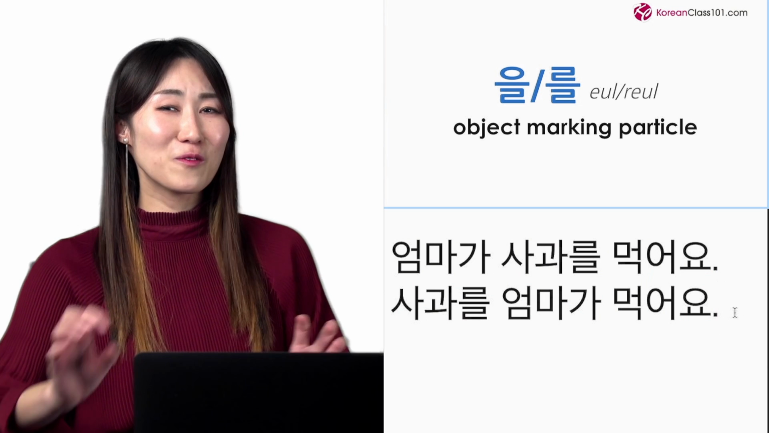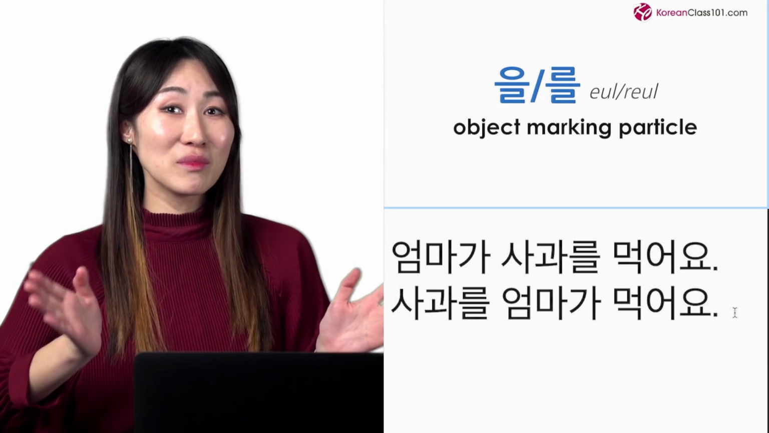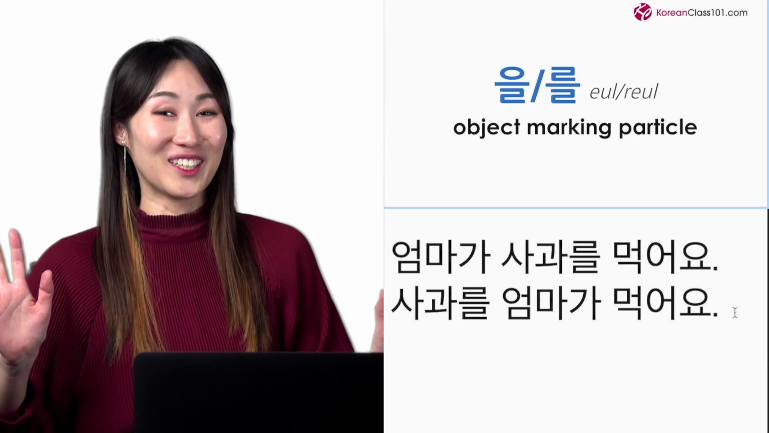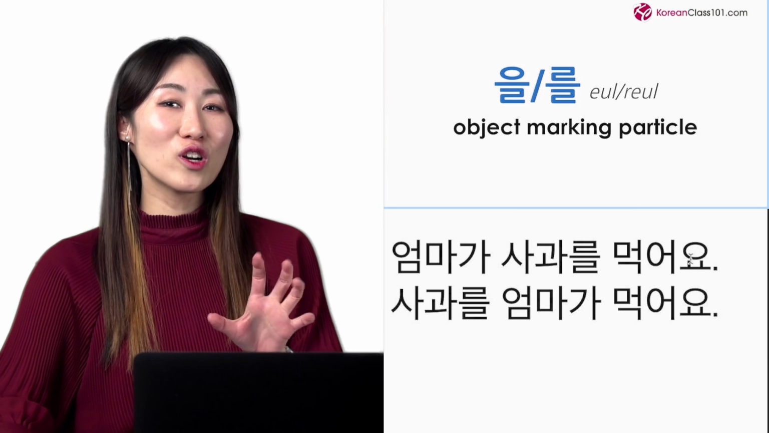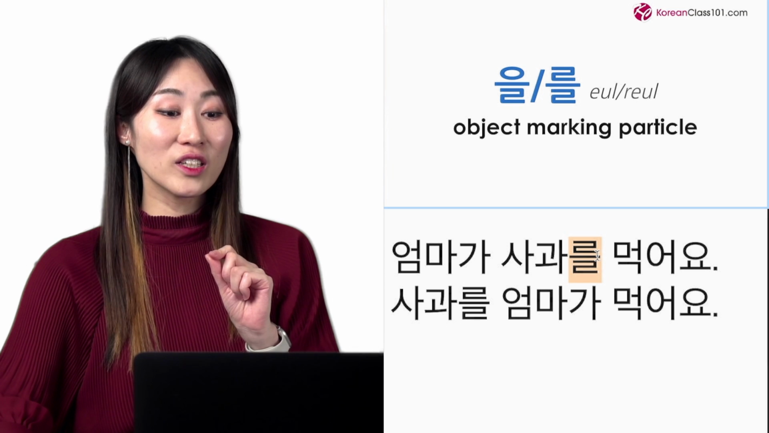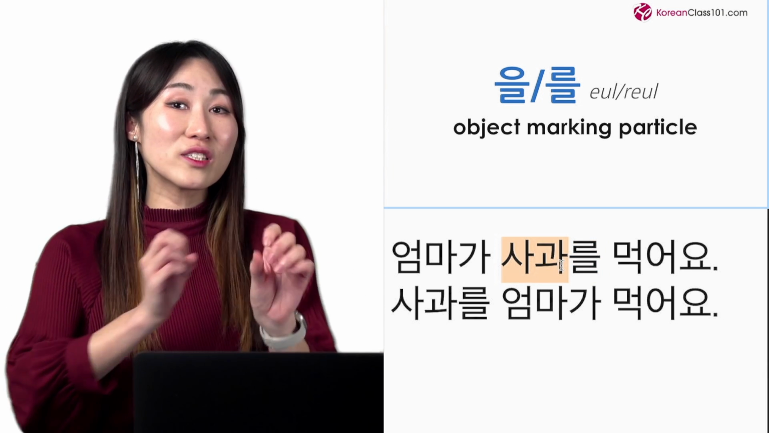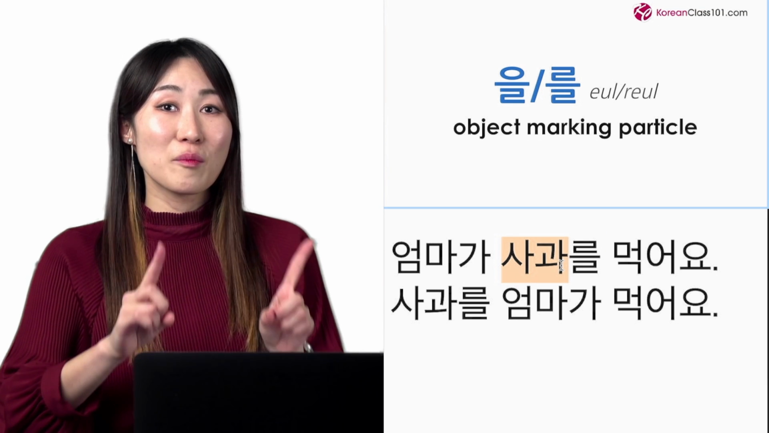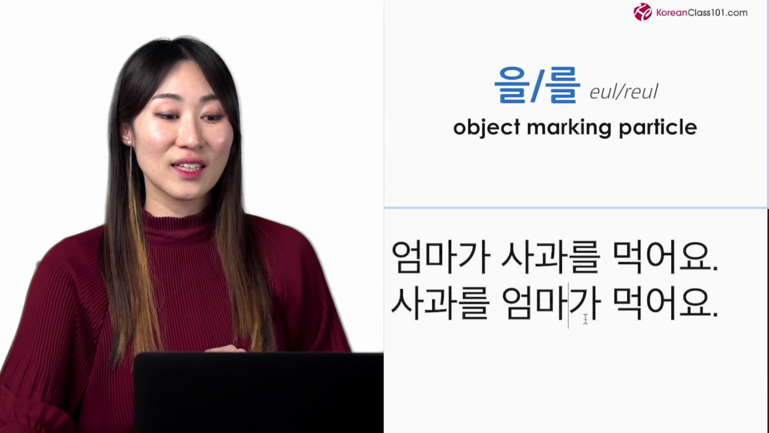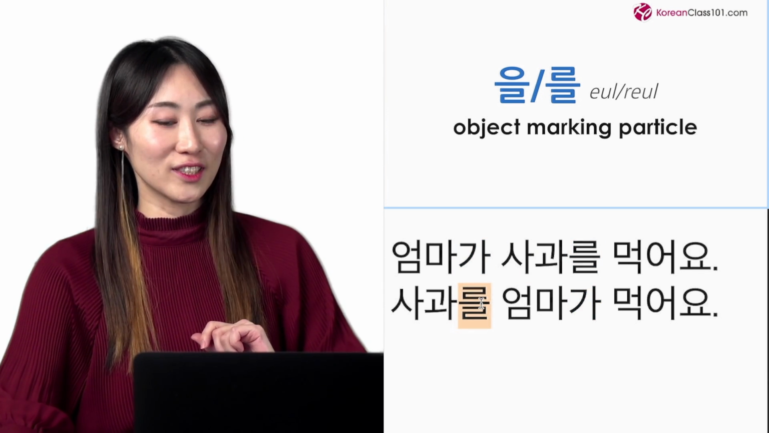In English, if I change the word order, the meaning completely changes, right? My mom eats an apple, or an apple eats my mom. Those are completely different. But in Korean, the word order isn't so important because we have particles. Particles show the role of the noun clearly. So even if you mix the words, by looking at the particles, 가, 를, you know what it means. So that's why particles are important.